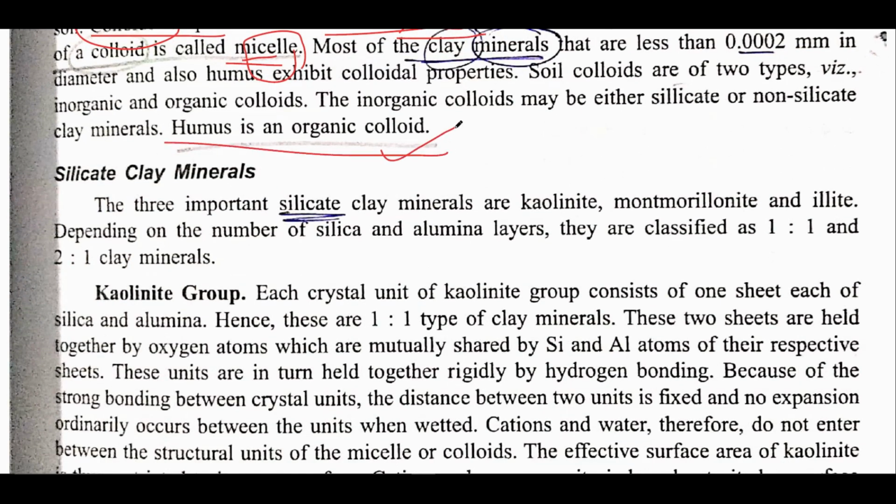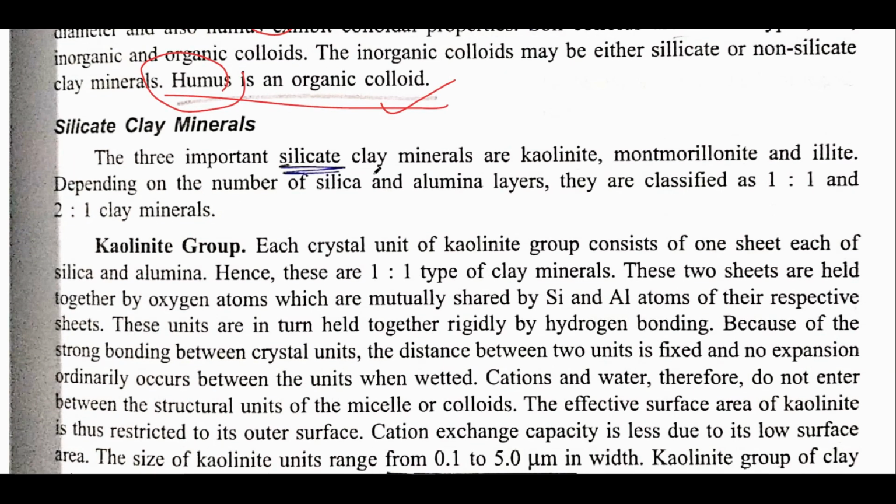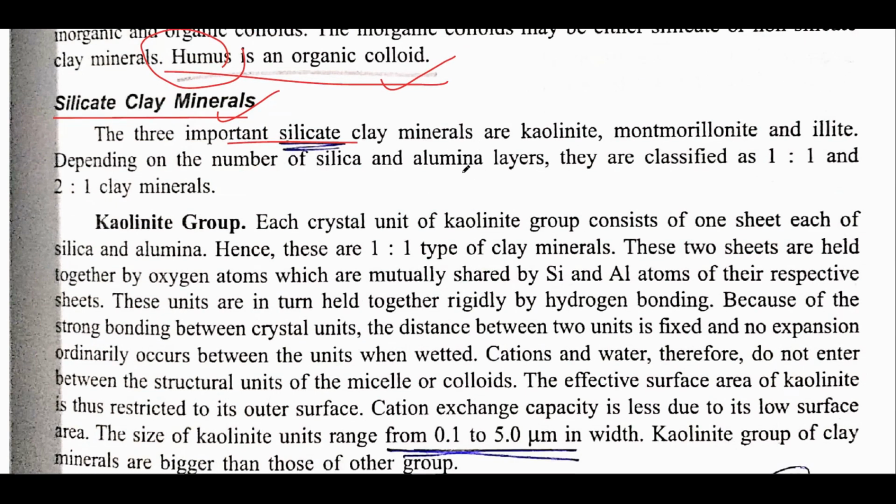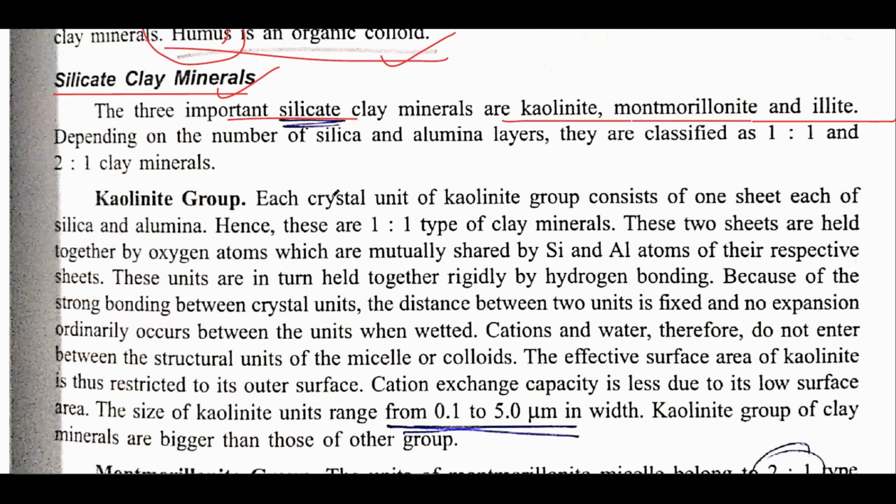Now, humus is an organic colloid. What is humus? There is a definition of humus, and we will discuss humus in the irrigation chapter. After that, there are silicate clay minerals. There are three important silicate clay minerals that we know: kaolinite, montmorillonite and illite.